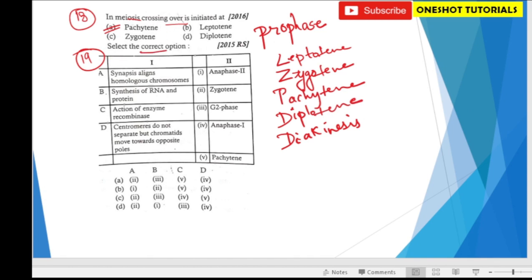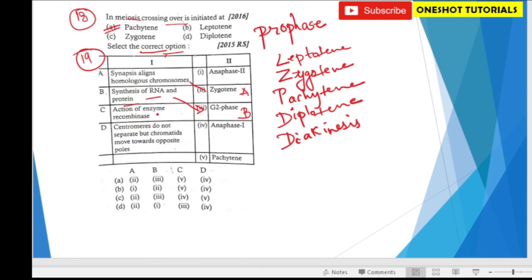Now, next question number 19. Here we have to select the correct option. So A, synapsis aligns homologous chromosomes, of course, in zygotene. RNA and protein synthesis occurs in G2 phase.